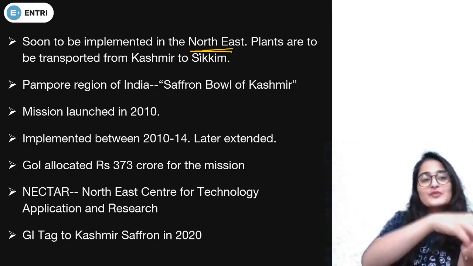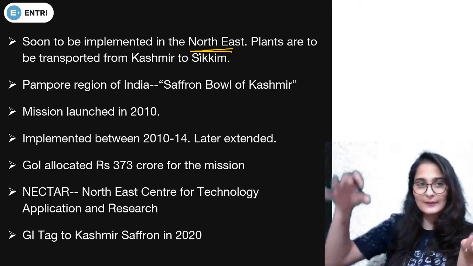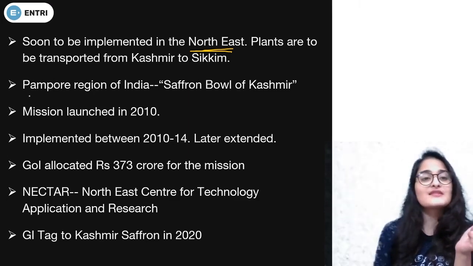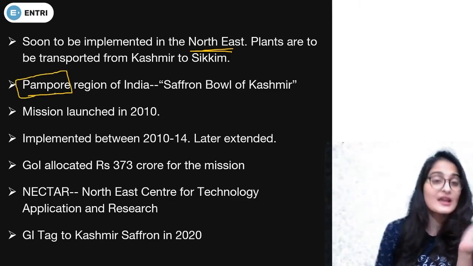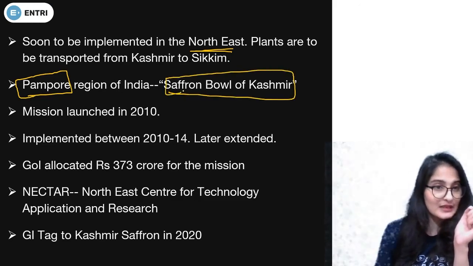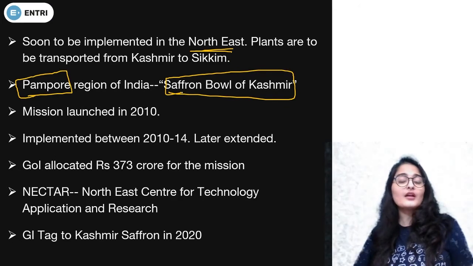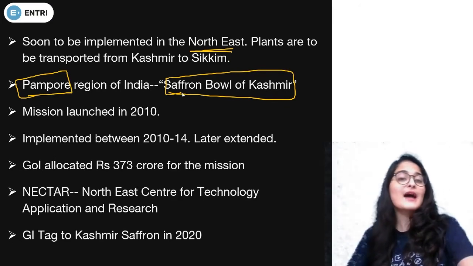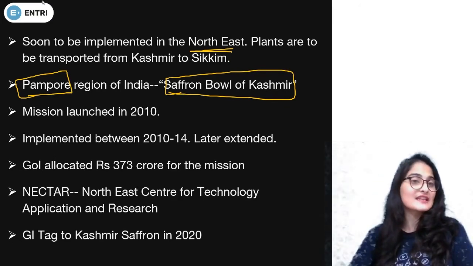from Kashmir, the plants are going to be transported to Sikkim. In Jammu and Kashmir, there's a region called the Pampore region. This region is known as the Saffron Bowl of Kashmir, and this is the region where maximum production of saffron for India takes place.